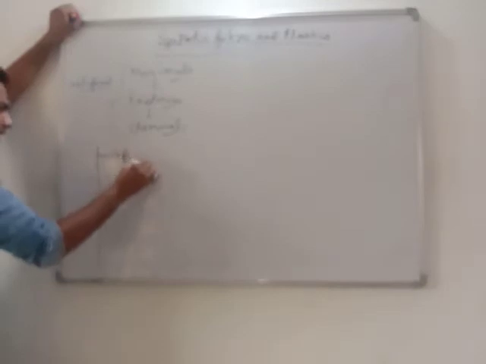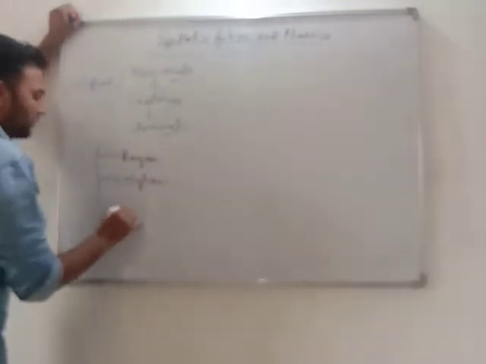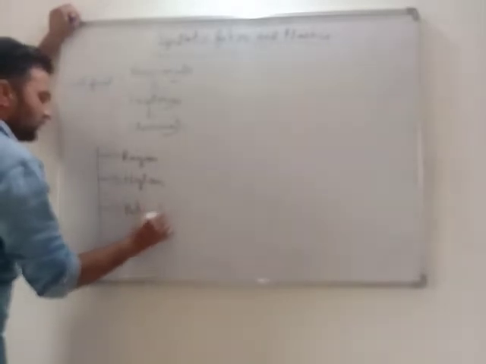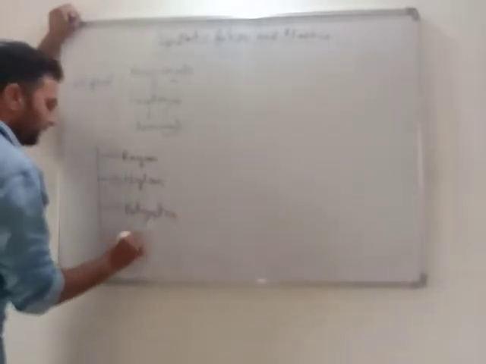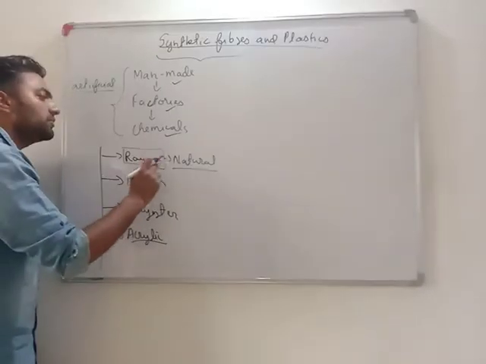We will be studying rayon, nylon, polyester, acrylic. These four synthetic fibers we need to study. All are prepared in factories. Very important, among all these, rayon is only and only such a synthetic fiber in which we use natural material.